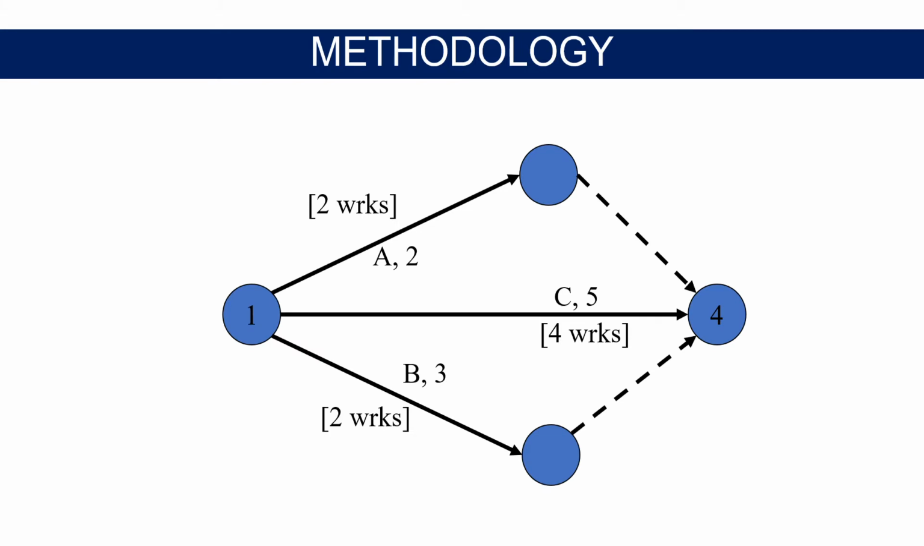Let me explain resource leveling with this simple example. This example consists of three activities. Activity A requires 2 workers and it takes 2 days. Activity B requires 2 workers and it takes 3 days. And activity C requires 4 workers and it takes 5 days.